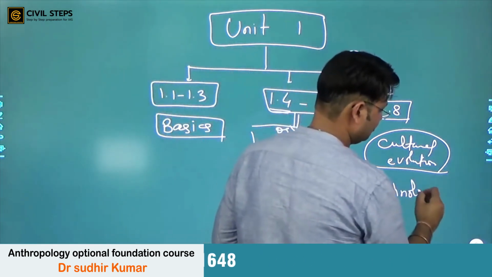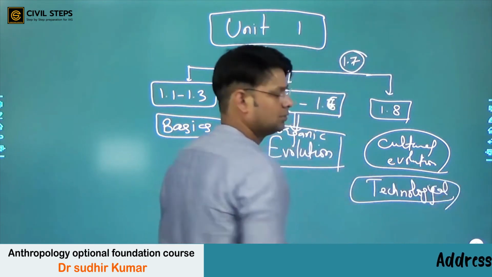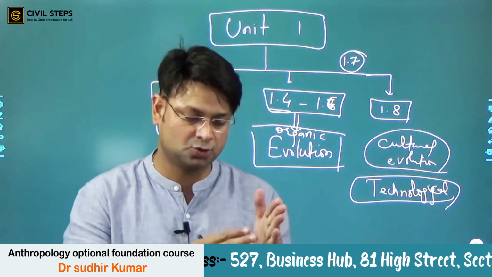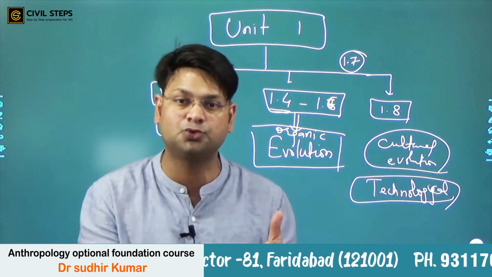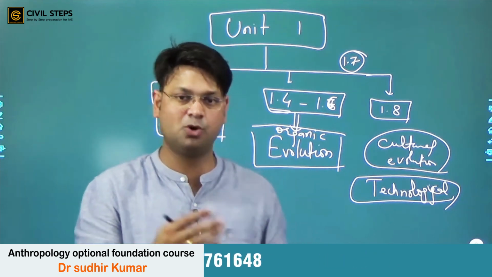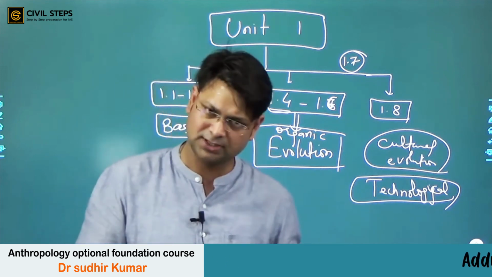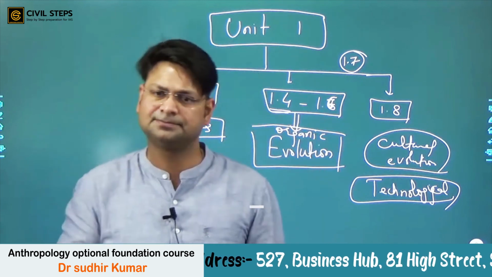Because from Paleolithic to Mesolithic, what changed? The change was basically a change of technology, refinement of tools, better use of the tools that were there, more efficient tools. So there was improvement in technology. Everything will be there in unit 1.